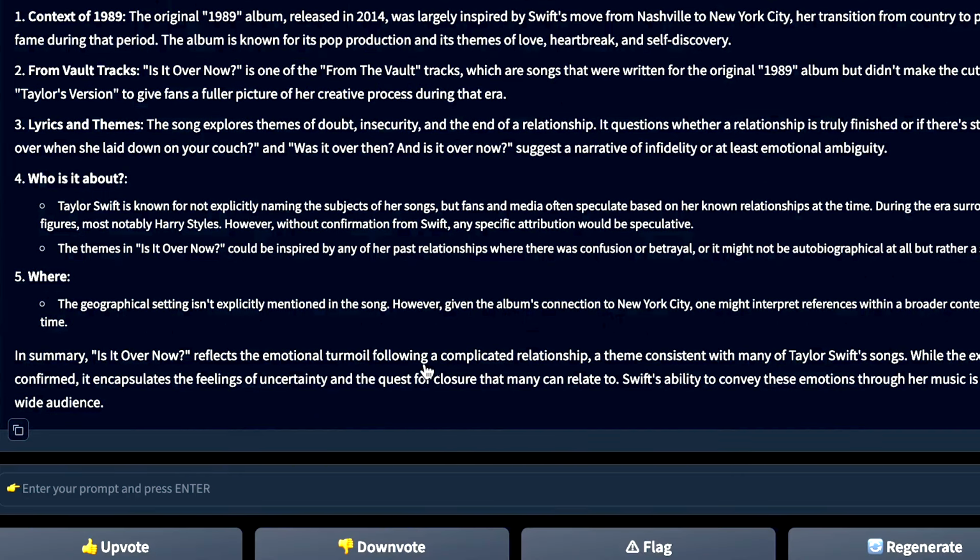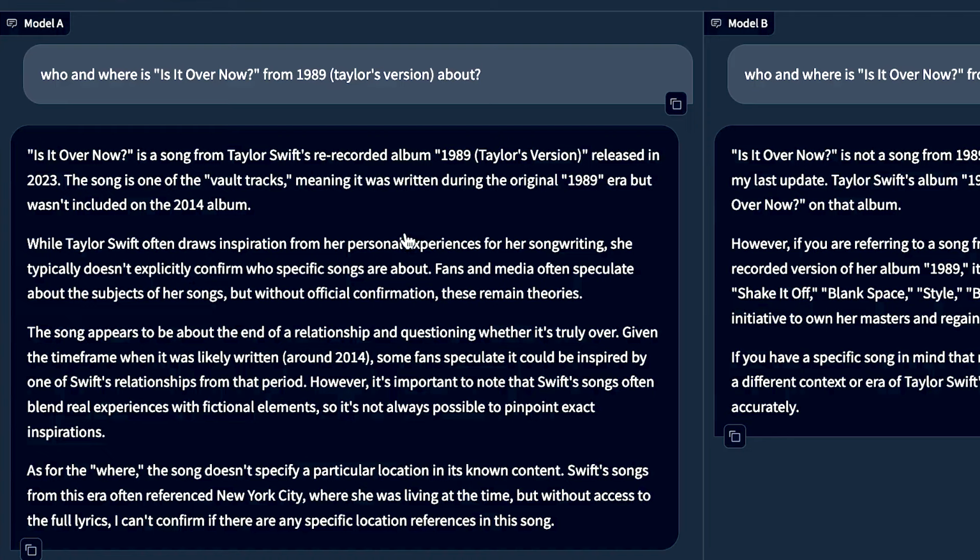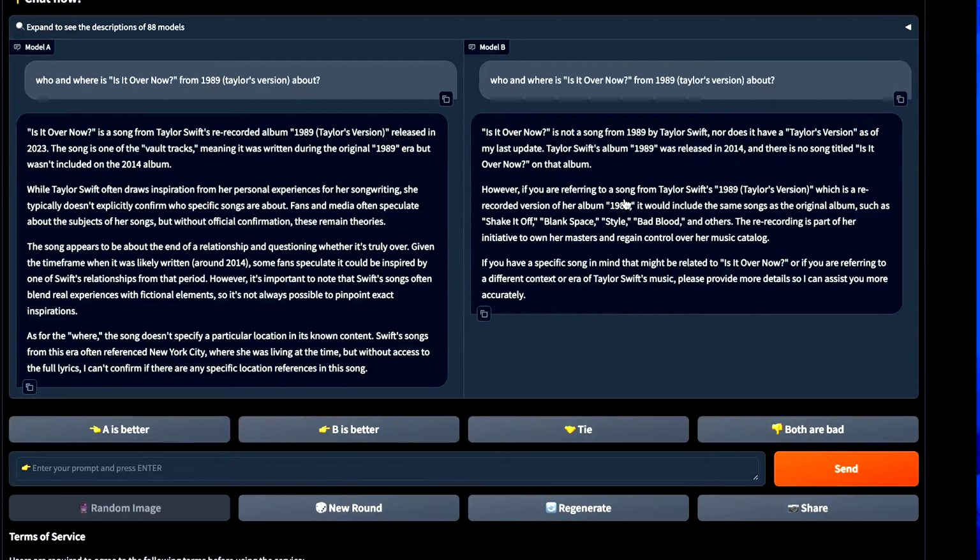Now, if I then start asking some of the other models, for example, let's come into arena battle mode, and we'll actually just start asking a couple of the models here in battle mode. So you can start to see the differences as I go in battle mode here. This one over there, it doesn't have a clue about Taylor's version. It's never heard of it. Over here, on the left-hand side, the model has clearly heard of the album, but it's not sure about the whole Harry Styles thing here. But on the right-hand side, this model doesn't have any clue. So I'm going to say A is better in this particular case.